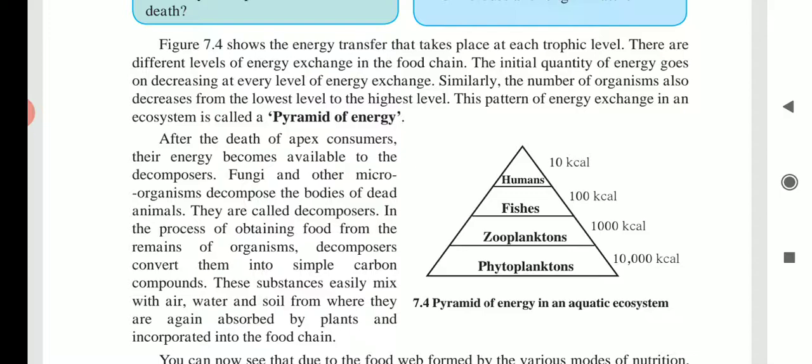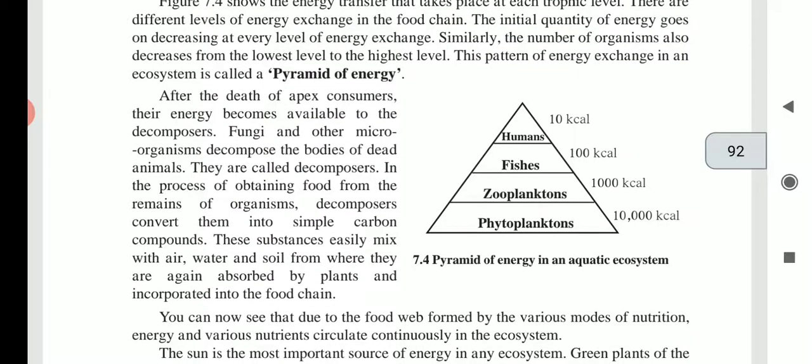Now see in figure 7.4 that humans eat fish. Fish eat zooplanktons. Zooplanktons means what? They are small kinds of aquatic animals, and these zooplanktons depend on phytoplanktons. Phytoplanktons means what?